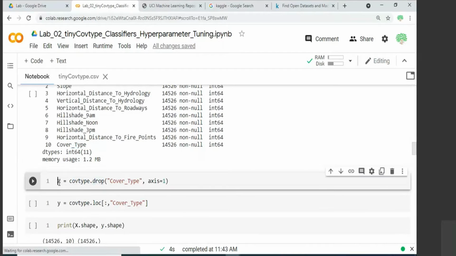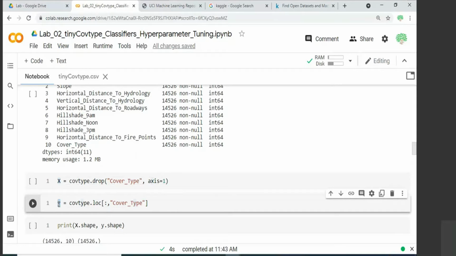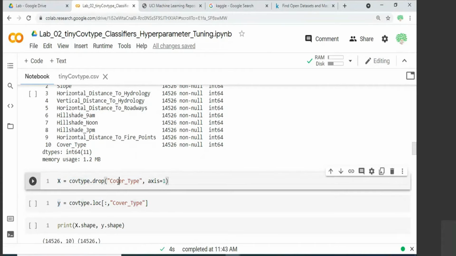Capital letter X is a standard convention, not mandatory to follow, but this is what usually the programming practice is. The input attributes will be stored with capital X and the output is stored in small letter y. These are the ground truth labels because you are doing supervised training. So from this data frame, drop the cover type and store everything as X.